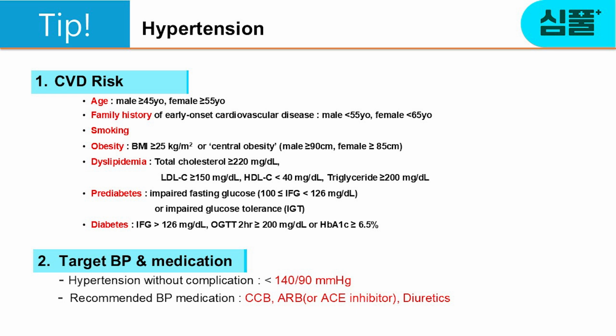In the case of hypertension without complications, the target blood pressure should be less than 140/90, and the primary recommended blood pressure medications are calcium channel blockers, angiotensin receptor blockers, and diuretics.